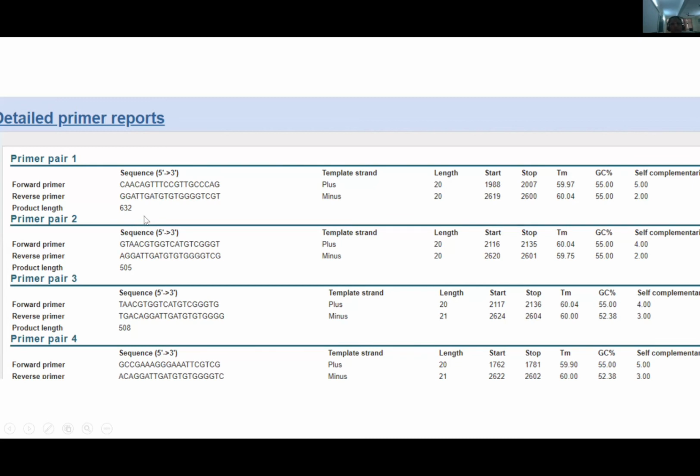So this will be useful for you when you want to visualize your PCR product by running an agarose gel electrophoresis. What is the size of the molecule, and for this product length, what is the approximate size in base pairs, that you can use, and you can choose your primers for amplifying your sequences. So that is regarding the designing of the primers.